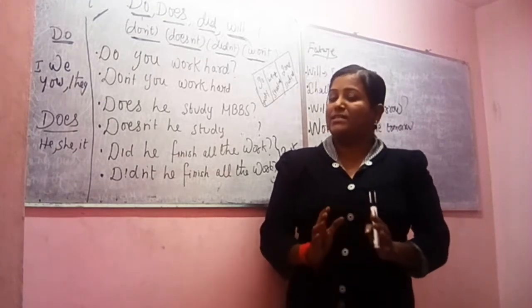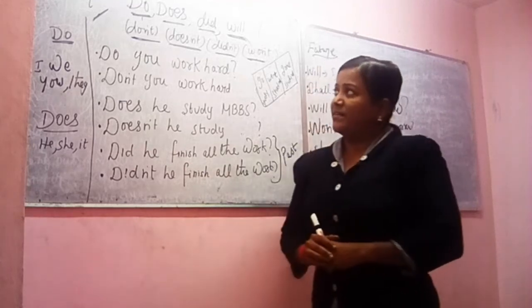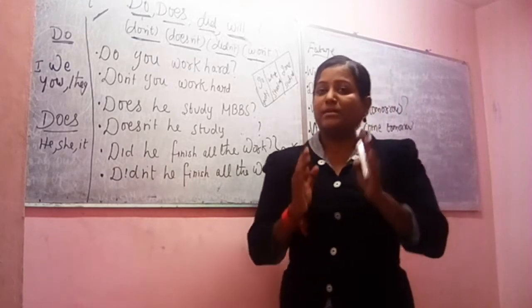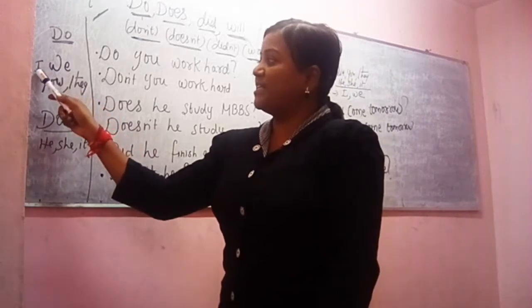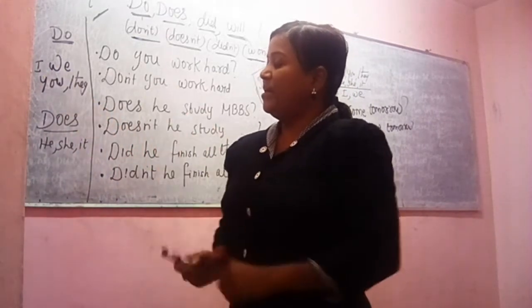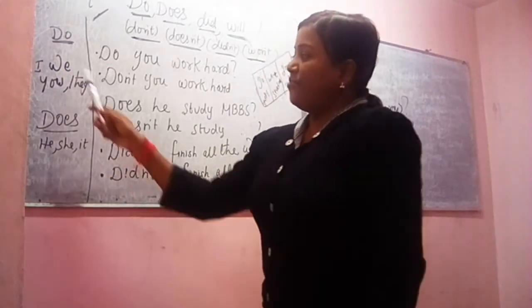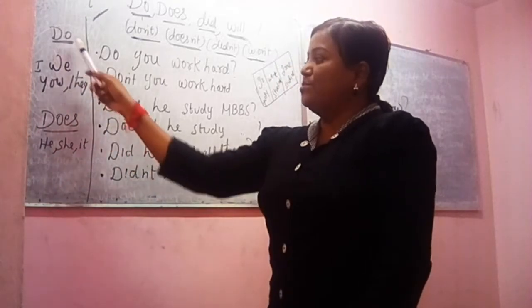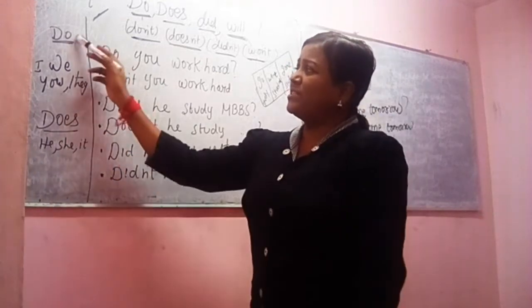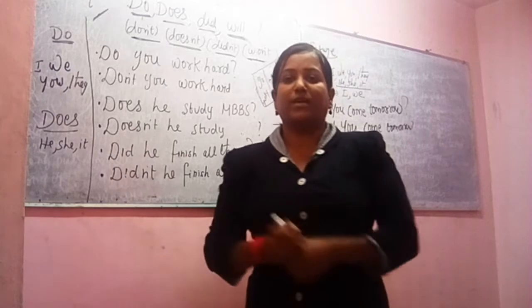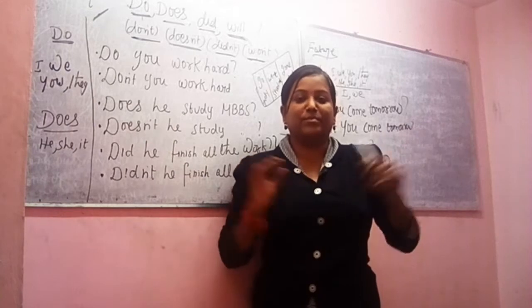Today, in today's class, we are just going to see question types for the first 3 tenses. Here we are separating the subjects into 2 groups. Here we take I, we, you, they and separate them, and he, she, it are grouped and separated. For I, we, you, they we use do, and for he, she, it we use does. Do becomes does. Do and does have the same meaning and no different meaning at all.